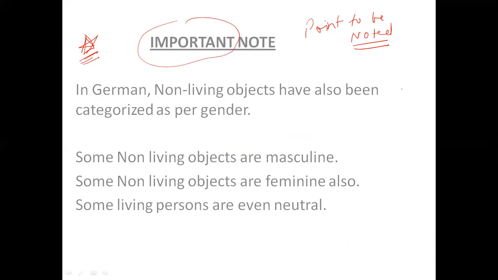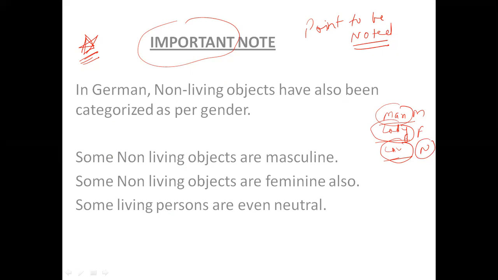Now the examples which we have covered so far were related to man, lady, car. So for me, it was very easy to identify that Mann is masculine, Frau is feminine, and car is neutral, right? This was the concept which we have learned so far.